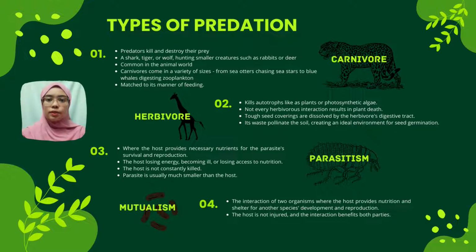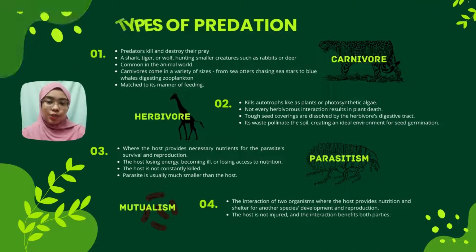Third is parasitism. Parasitism is a type of predation where the host provides necessary nutrients for the parasite's survival and reproduction. The last type of predation is mutualism. Mutualism is the interaction of two organisms where the host provides nutrition and shelter for another species' development and reproduction.